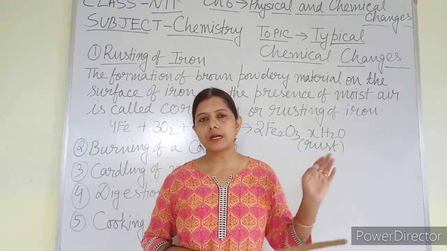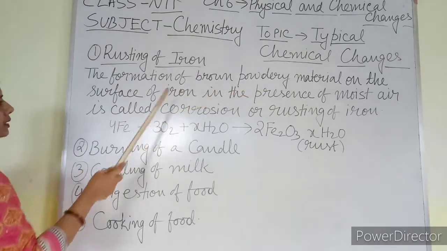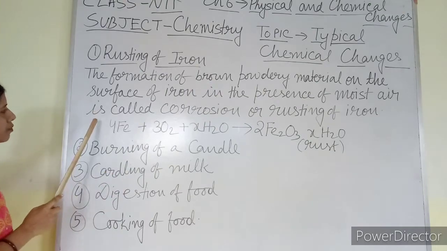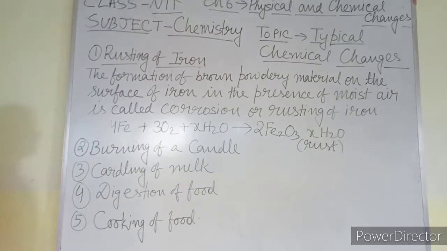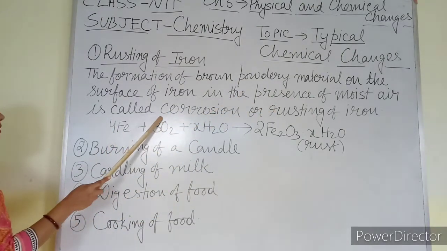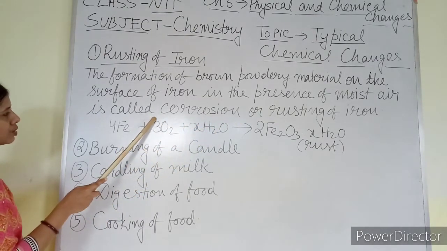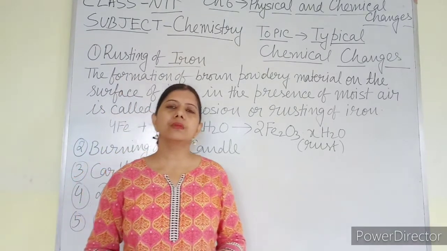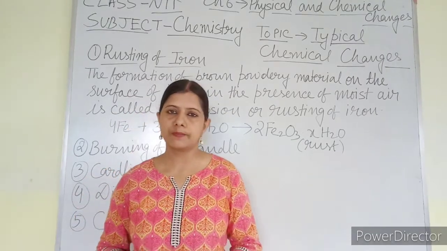The definition of rusting I have written: the formation of brown powdery material on the surface of iron in the presence of moist air is called corrosion or rusting of iron. This one you have to remember properly. Another new word you are coming across is corrosion. Actually the word corrosion can be used for other metals also. Rusting is a special type of corrosion.